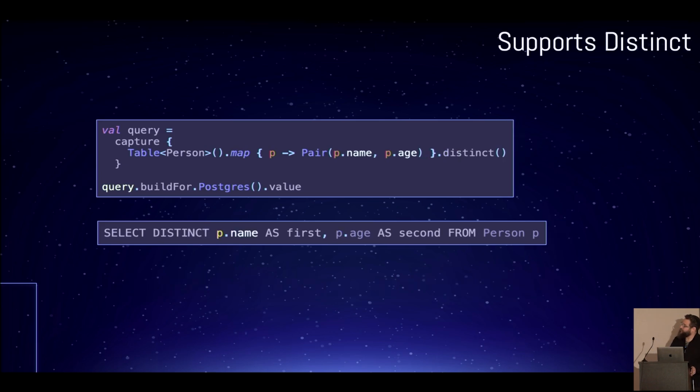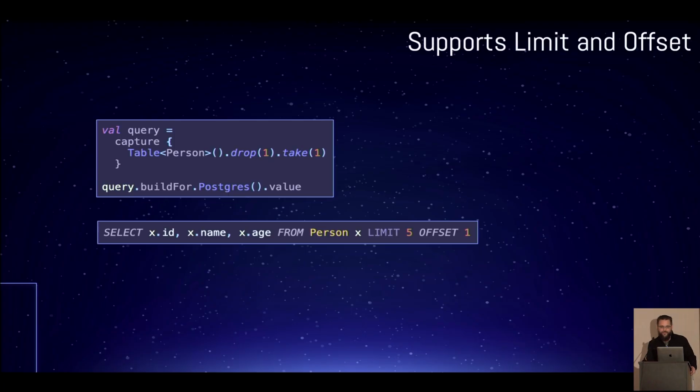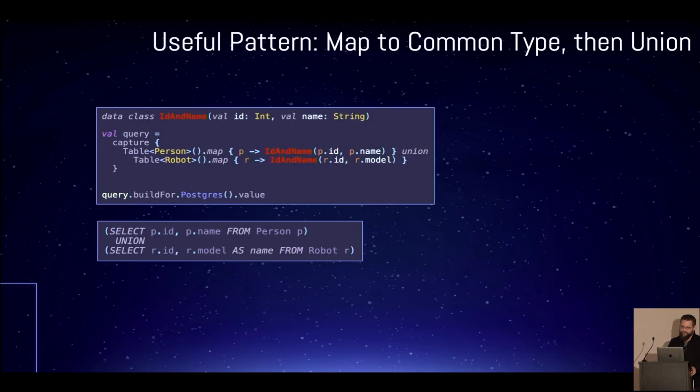Distinct. Distinct works. Limited offset works. Union works. This is a very important pattern, mapping to a common type. This is the polymorphism right there. This is the common polymorphic type that will be passed to downstream joins and downstream constructs.